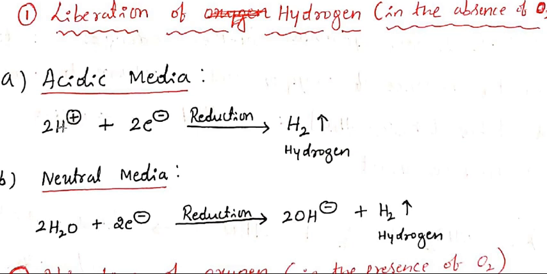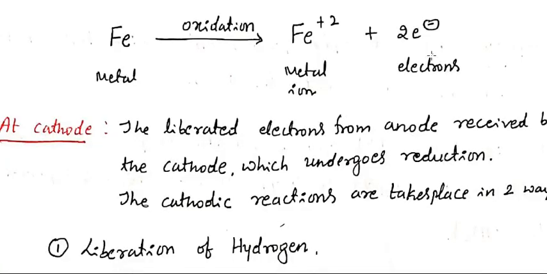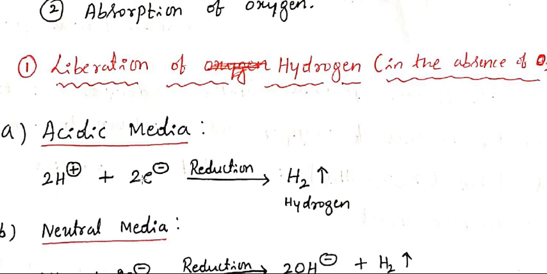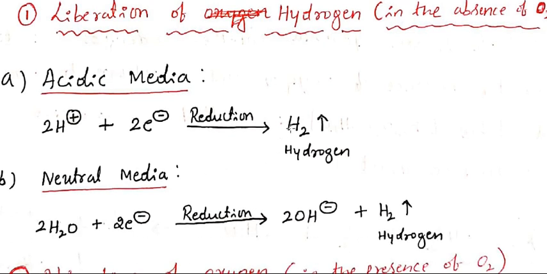See, this H+ ion receives 2 electrons from the anode. The liberated electrons are received by the cathodic layer. In acidic media, H+ ion receives 2 electrons, which undergoes reduction and liberates hydrogen.